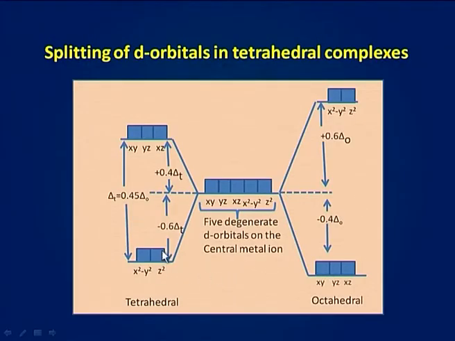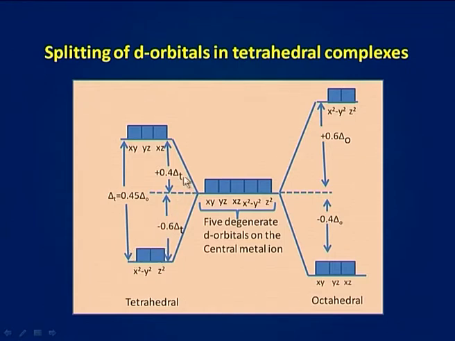Now, since the lobes of t2g orbitals, that is dxy, dyz and dxz orbitals, are lying between the axes, that is they are lying directly in the path of the ligands, these orbitals will experience a greater force of repulsion from the ligands than those of eg orbitals, that is dx square minus y square and dz square orbitals, whose lobes are lying along the axis, that is they are lying in space between the ligands. Here you can see the splitting of d orbitals in tetrahedral complexes.